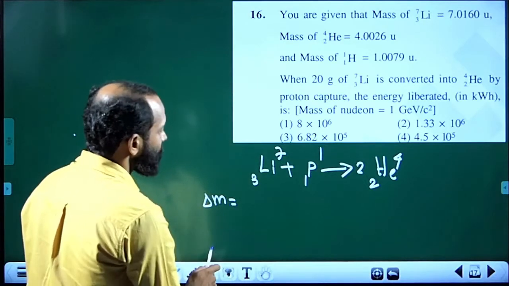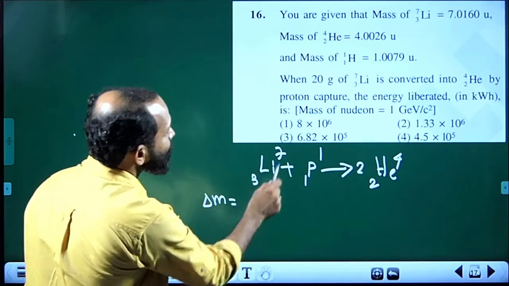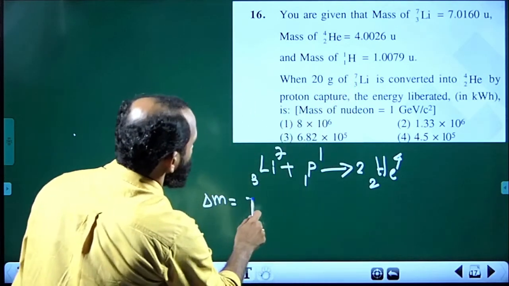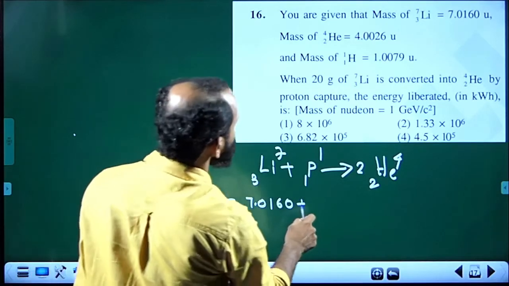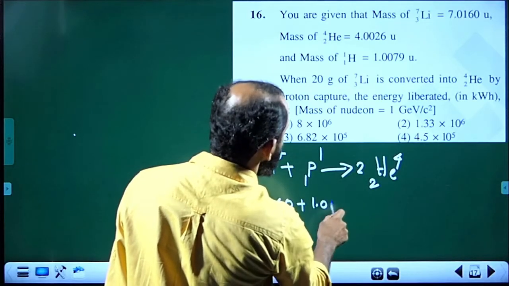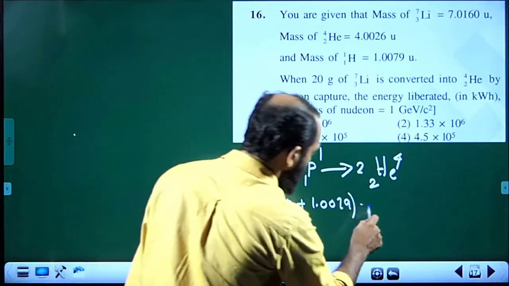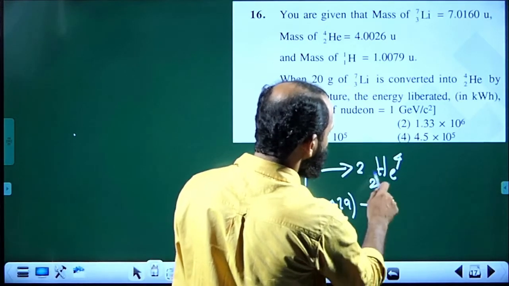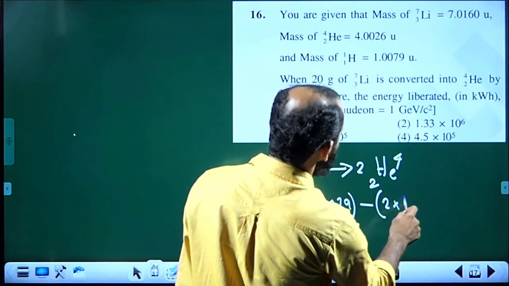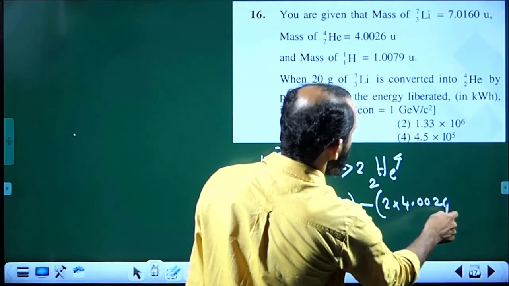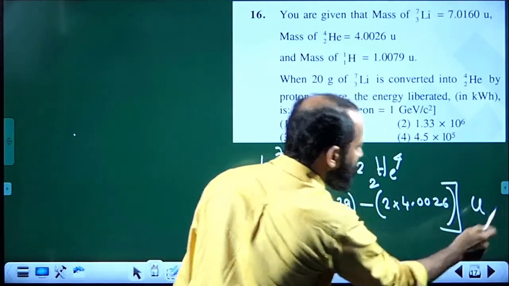So mass defect is equal to, what is the mass of lithium? It's given, 7.0160 plus mass of proton 1.0079, that is the mass of the reactants, minus mass of products. There are 2 helium, so 2 multiplied by mass of helium, 4.0026. So this much will be the mass defect in atomic mass unit.